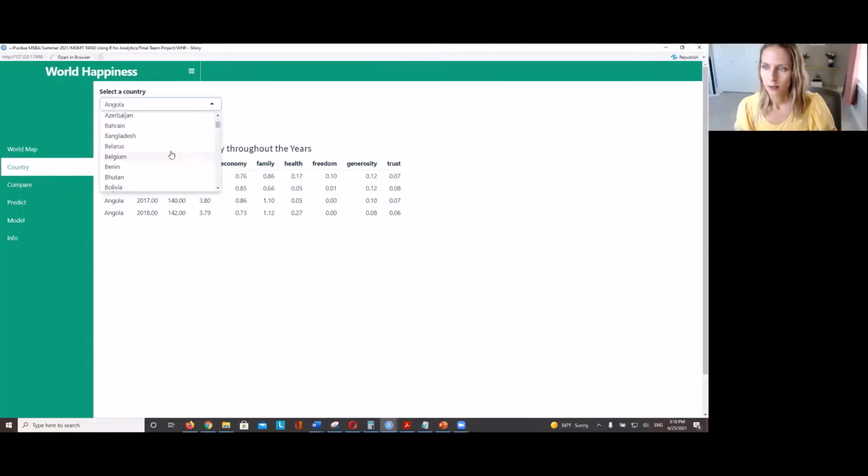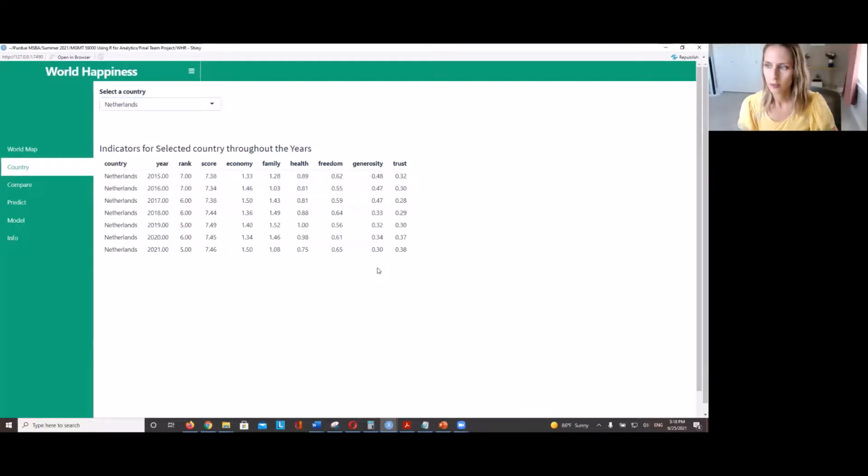On the other hand, if we take a look at a highly ranked country like Netherlands, we can see their freedom score is 0.65, which is really high. However, their perception of health has gone down in 2021. In 2020 it was 0.98 and 2021 it's 0.75. Dutch government might ask themselves whether this is attributed to COVID-19 or there is another reason.